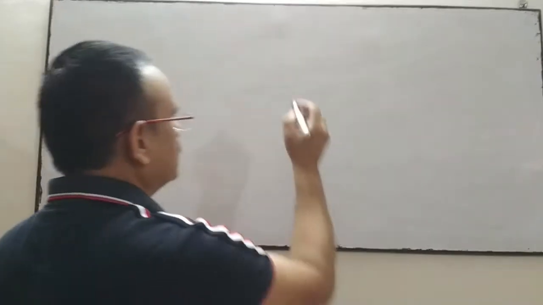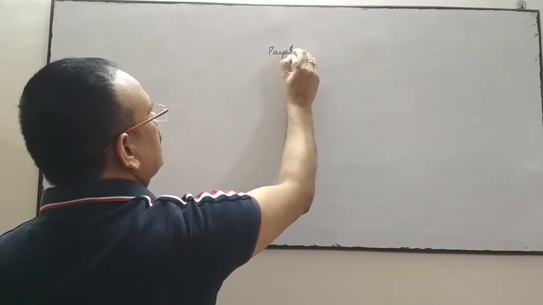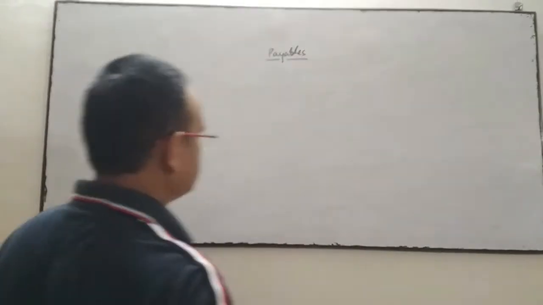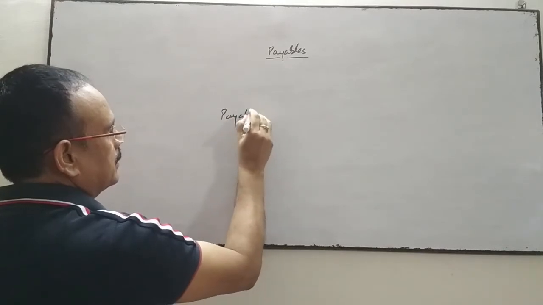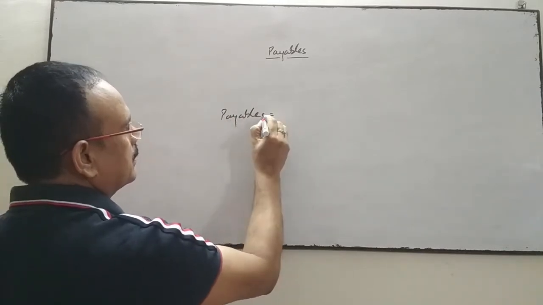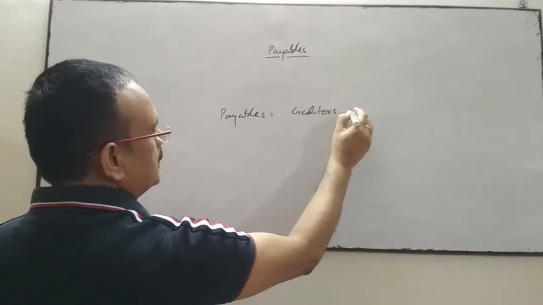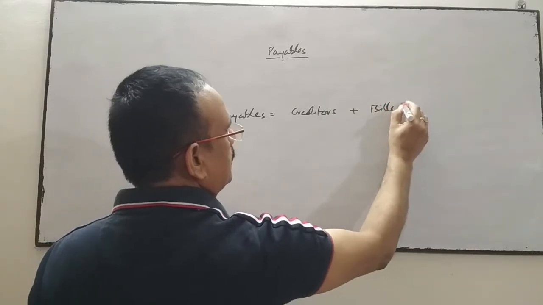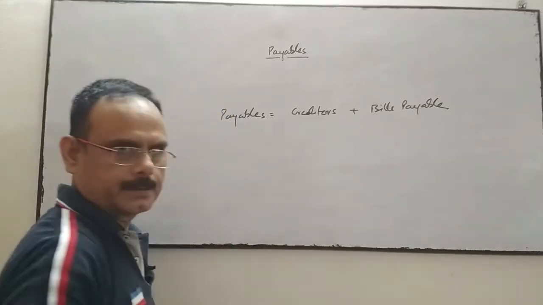Now the next terminology, payables. Payables means creditors plus bills payable, jointly known as payables.